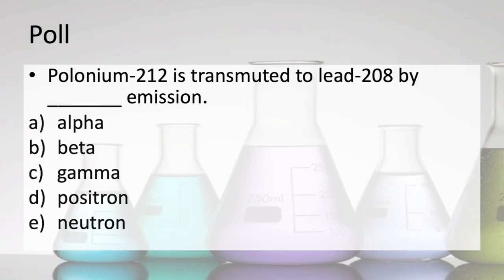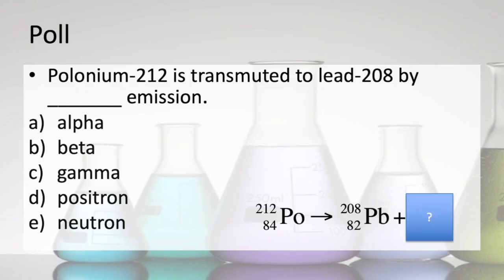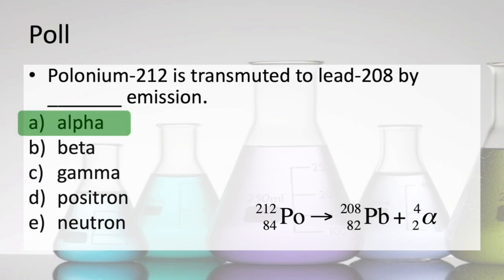So here's the question just asking about polonium, and it's turning into lead. What do we notice that's happening? Our atomic number has gone down by 2. Our mass number has gone down by 4. That sounds like an alpha particle. We could also look at the element polonium having an atomic number higher than 84. Most of those are going to decay by alpha emission.